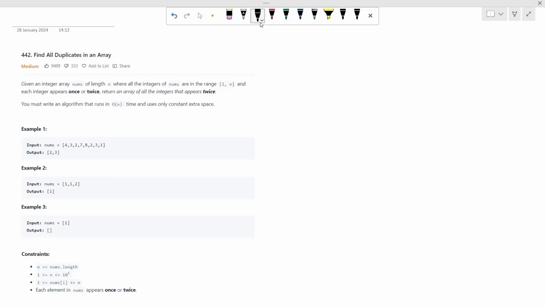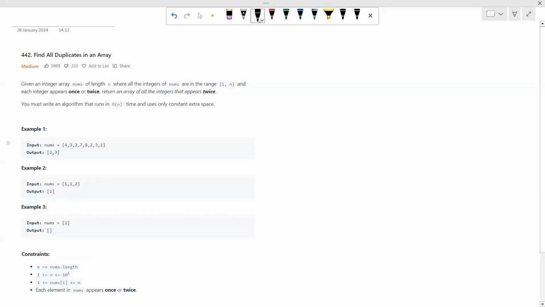Today we are going to solve the 11th question of our Goyal DSA sheet, and the question is find all duplicates in an array. Now let's look at the problem statement. Given an integer array nums of length n, where all the integers of nums are in the range 1 to n and each integer appears once or twice. You need to return an array of all the integers that appear twice. You must write an algorithm that runs in O(n) time and uses only constant extra space, right?